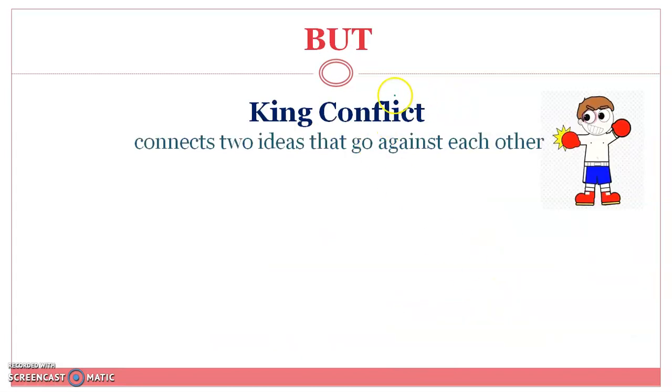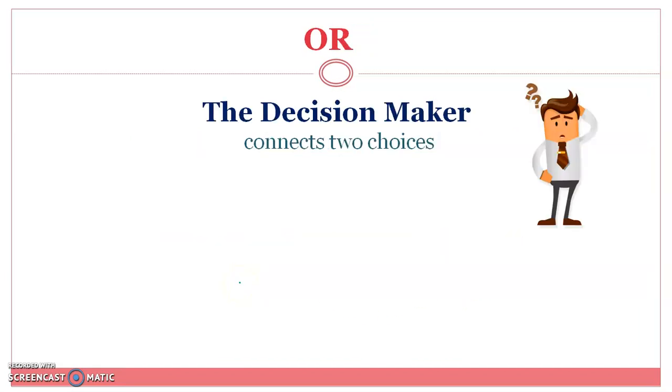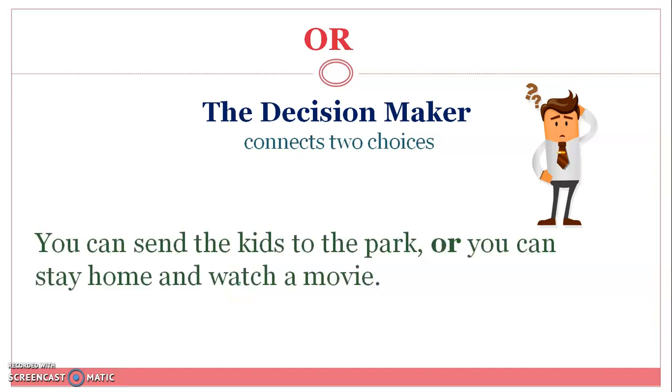Next we have "but." You are familiar with this word. It is the conflict maker; it connects two ideas that go against each other. Example: I wish I could go to the gym, comma, but I finish work at 6. Opposite ideas. "Or" is the decision maker, and it connects two choices. You can send the kids to the park, or you can stay home and watch a movie.